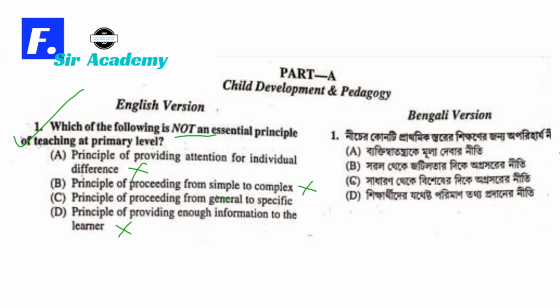Remember, proceeding from general to specific is a deductive approach. So deductive approach is not essential at primary level. Inductive approach is specific to general. So in this method, students are free to form hypotheses about what they are learning and how to learn it. So deductive method is not essential and deductive method is general to specific. So the correct option is option C.